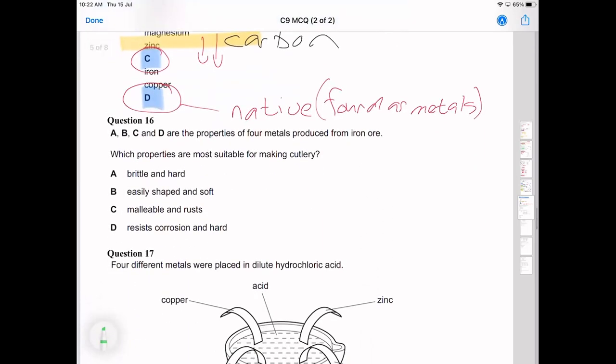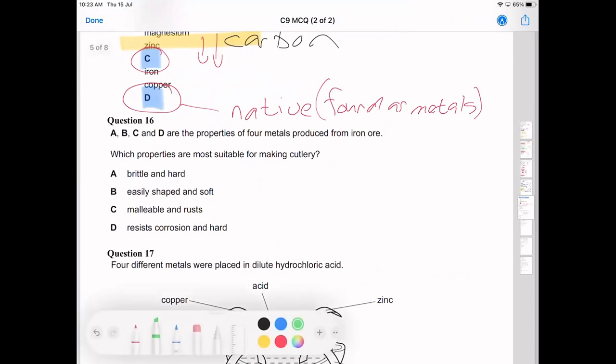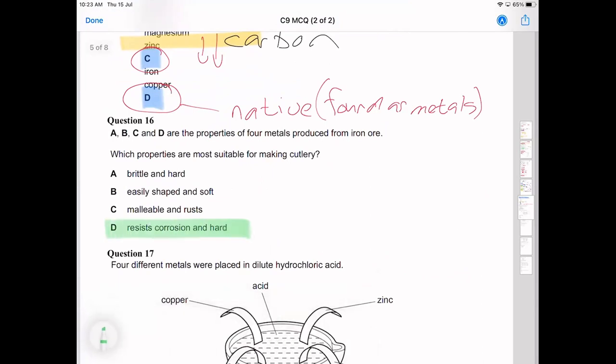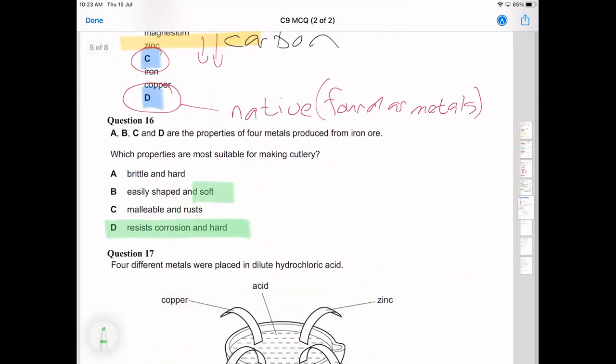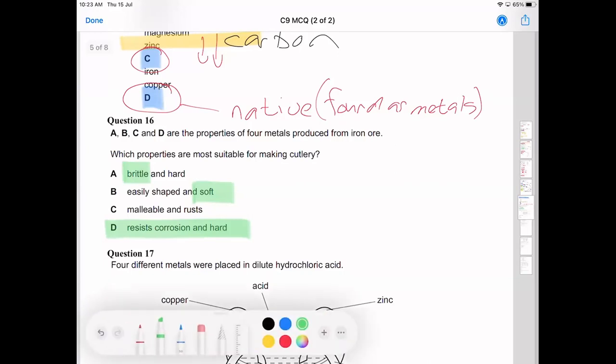Cool. A, B, C, and D are the properties of four metals produced from iron ore. Which properties are most suitable for making cutlery: resists corrosion, and is hard? So you just want corrosion resistance and hard. You definitely wouldn't want something that rusts, so that's silly. And you definitely don't want something that's going to be soft, because you don't want to eat with a fork that's going to bend every time you press down on the plate. Oh, and you definitely don't want something that's brittle, because brittle just means it's going to snap if you apply pressure.